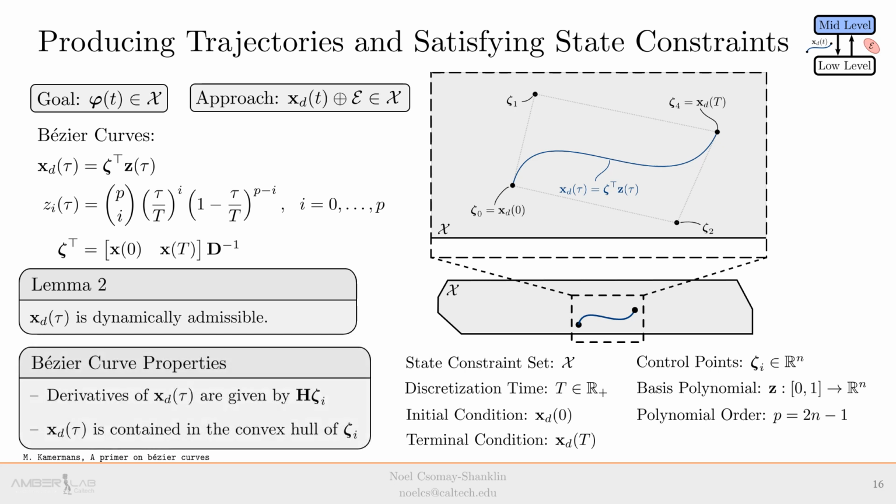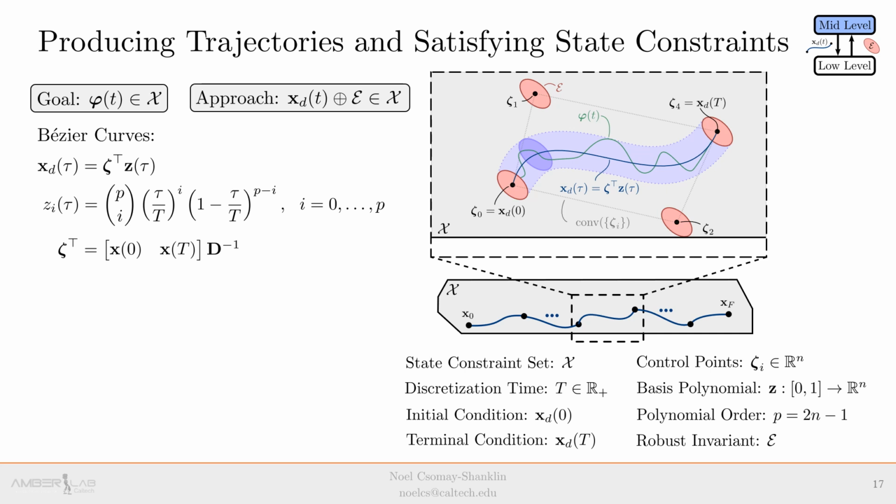Bézier curves enjoy a number of desirable properties, such as that the derivative of the curve can be represented as a Bézier polynomial of the same order whose control points are linear in the original control points. Again, the matrix H is known a priori and is only a function of the discretization time. Also, the continuous time curve is contained in the convex hull of the control points. This will allow us to make conclusions about the curve by reasoning only about a low-dimensional finite collection of points.